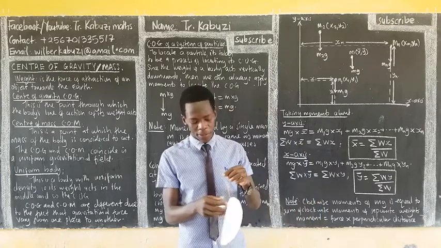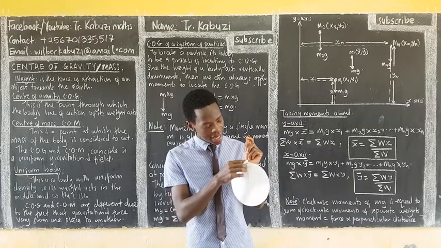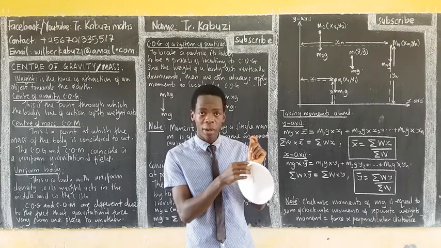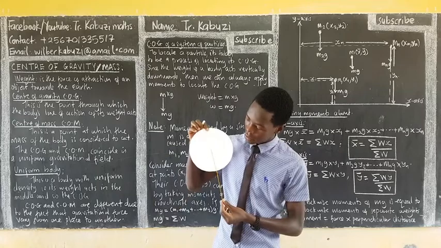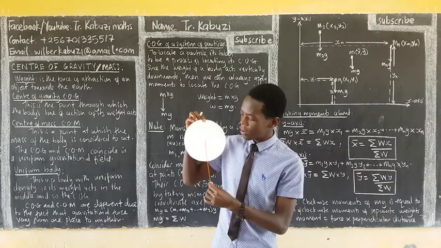Then the center of gravity: this is the point through which the line of action of the body's weight acts. If the weight is acting in the middle, then the point where the line of action of the weight of the body acts is where we are going to have our center of gravity. At this point here, that's where we have our center of gravity.